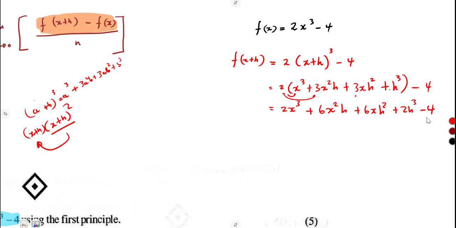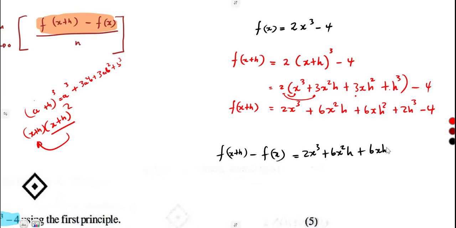All right, we do not have any like terms, so we have our f of x plus h in simplest form. But like I said, let us just simplify everything. Find f of x plus h minus f of x. So we're going to take this as it is, 2x cubed plus 6x squared h plus 6x h squared plus 2h cubed minus 4.